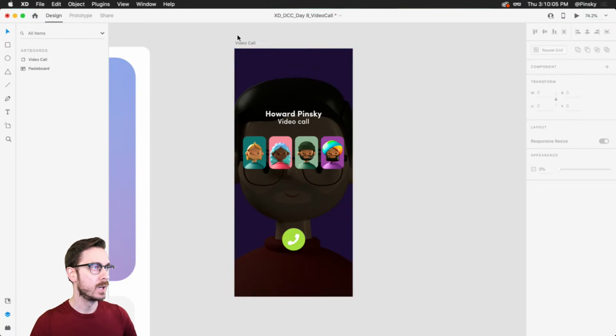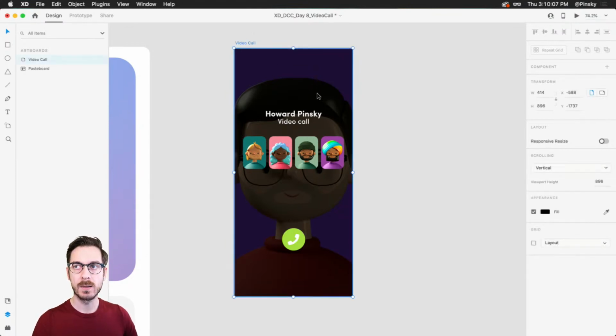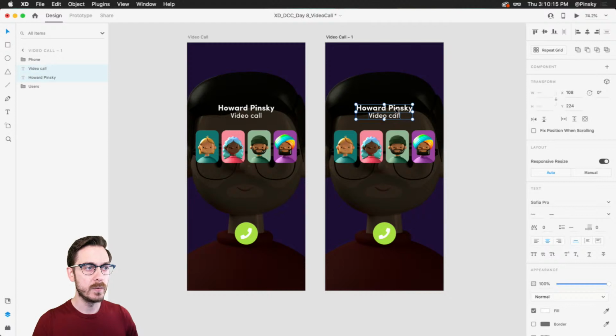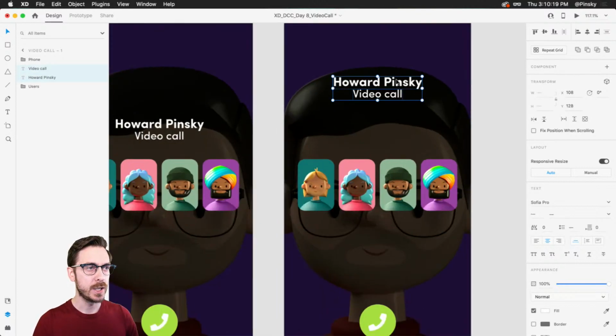taking place. So I'm going to grab this artboard here, duplicate it, Command and Control D, just like that. And like I mentioned, might want to rearrange these users. So I'm going to start by moving this text layer, both these text layers, up a little bit. We're going to change this just to say, let's say video call, and maybe calling 5 people. Or I guess it would be 4 people.